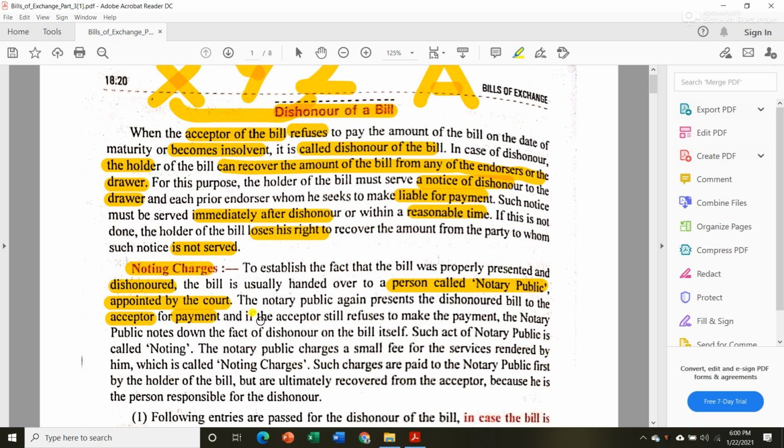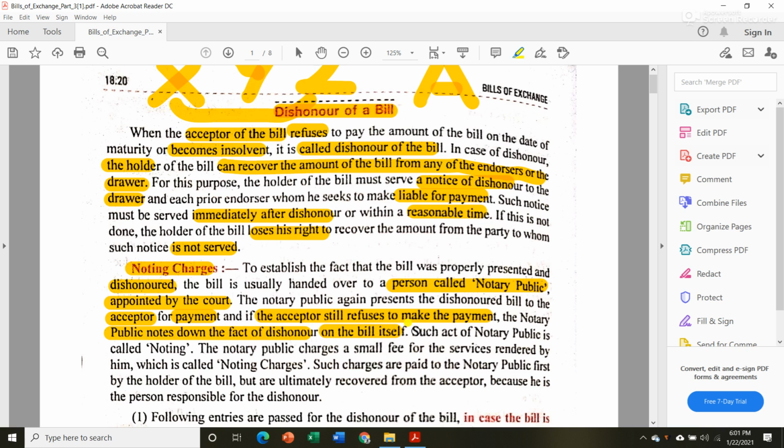After doing that, if the acceptor still refuses to make the payment, the notary public notes down the fact of dishonor on the bill itself. After getting denial from Y again, A will write down the dishonor fact on the bill.